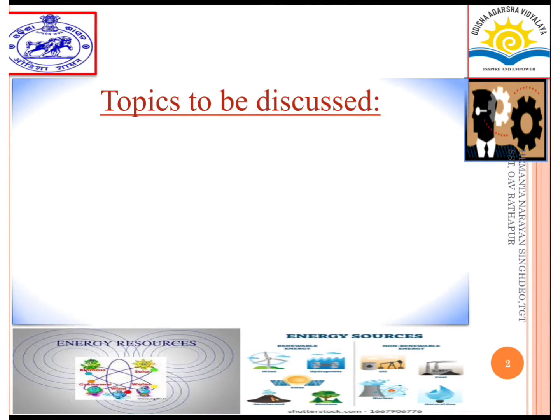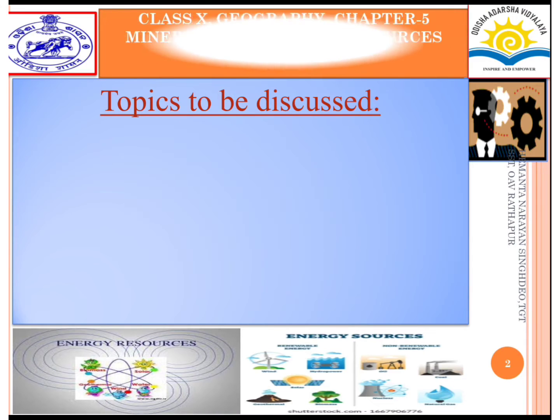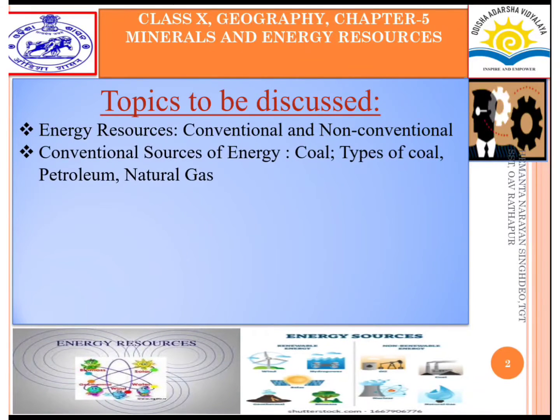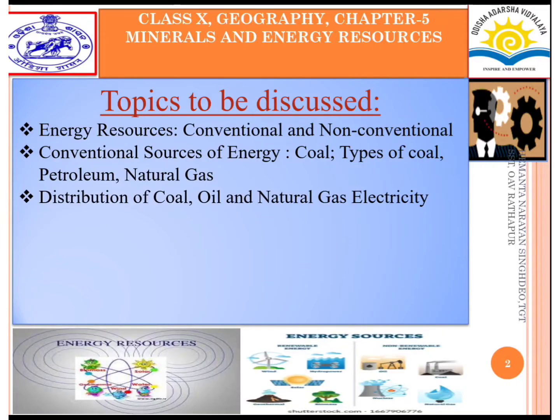What topic to be discussed? First one, energy resources, conventional and non-conventional. Second one, conventional sources of energy, coal, types of coal, petroleum, natural gas. Third one, distributions of coal, oil and natural gas, electricity.